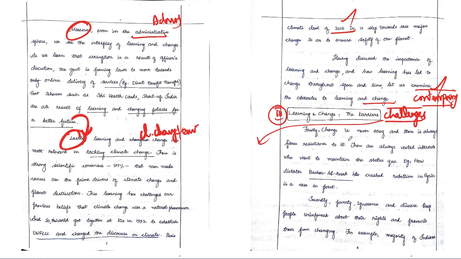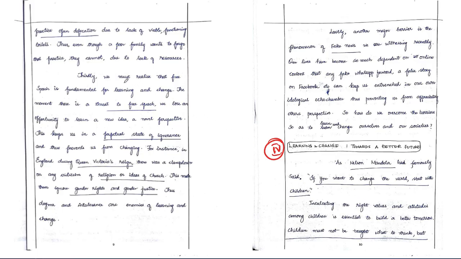First he has started with the historical challenge we are facing related to this change. Then he has talked about the economic challenge we are facing. Then he has moved to the next one, political challenges, related to free speech. And finally he has linked it with the contemporary dimension also, that is the problem of fake news. After writing the challenges, he has written a way forward, or a solution to the problem, or a futuristic way to tackle this problem.